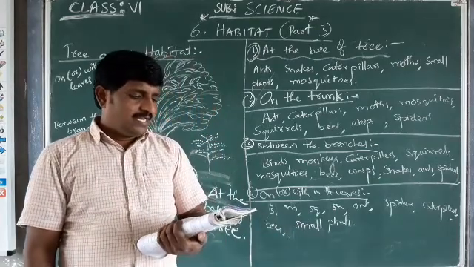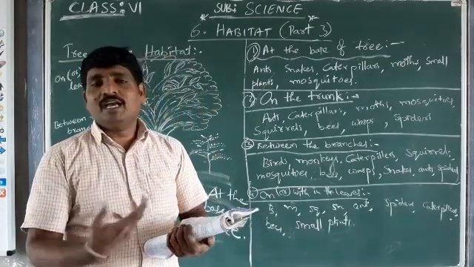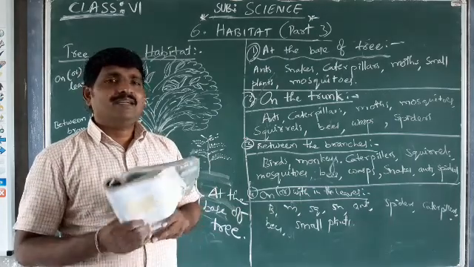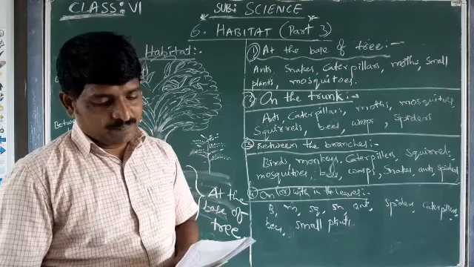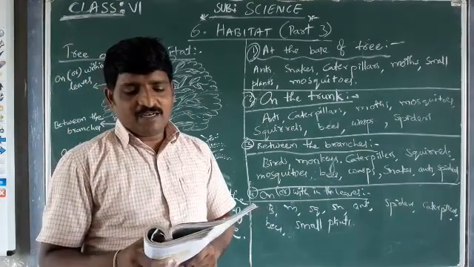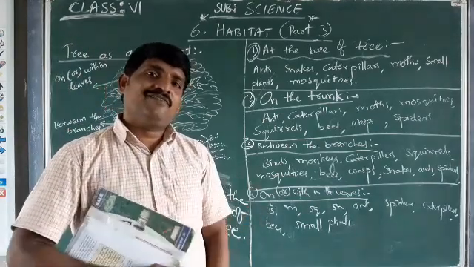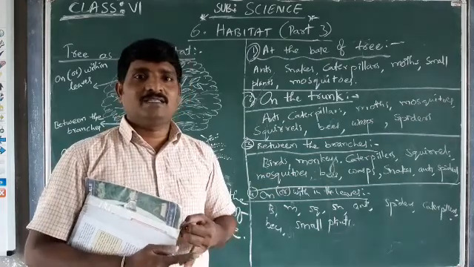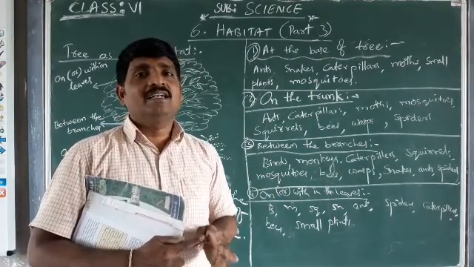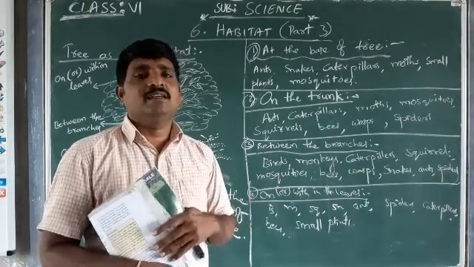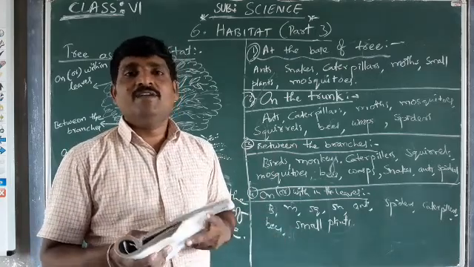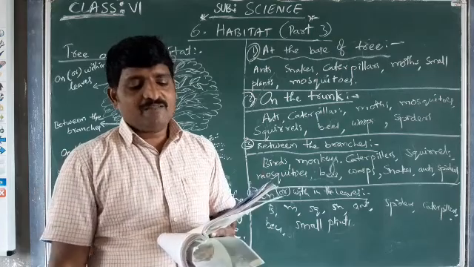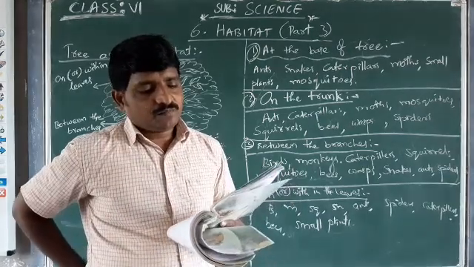Is there any tree without any animals? At least we will have ants. What are the animals we frequently see on the tree? Monkeys, squirrels, birds, snakes, ants, some insects, and spiders we will see. These are the different animals that we frequently see on the tree.